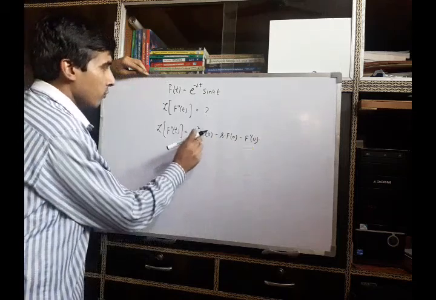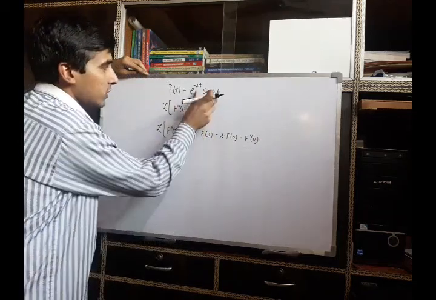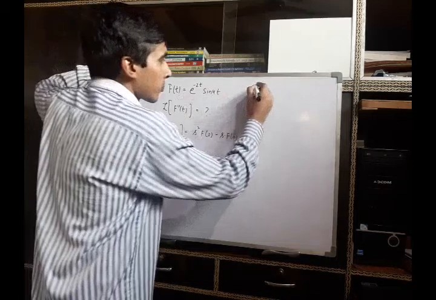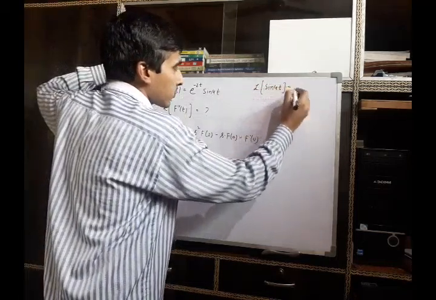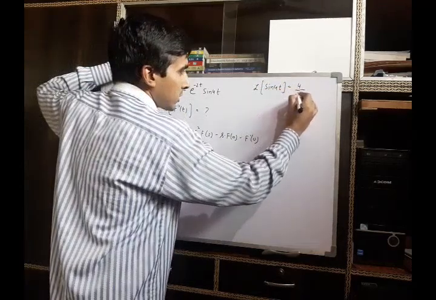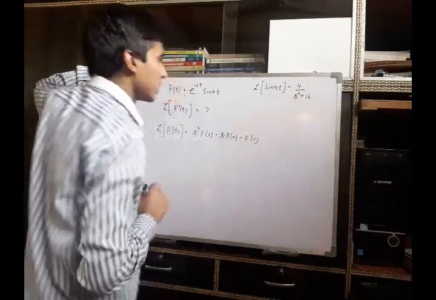Now first of all we will find the Laplace transform of this given function. As you know, the Laplace transform of sine 4t is 4 upon s square plus 4 square, which is 16.